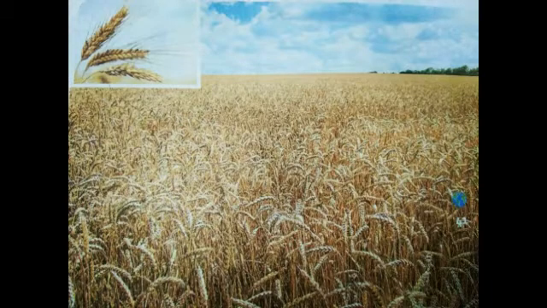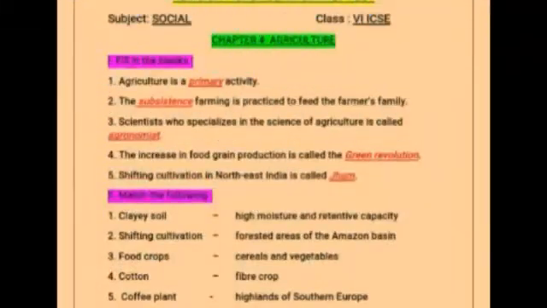Now let's start a revision. So children, since you're having only one lesson, you have to read the full lesson. Okay, and exercises can be asked from inside the text. So this is only a model of the question paper, how the questions will be asked. Okay children, now let's start a revision.